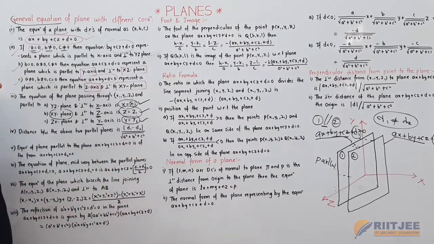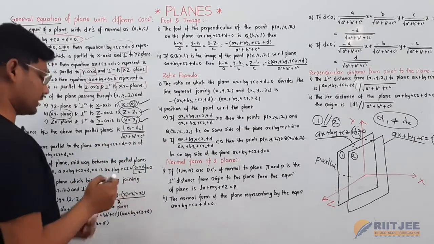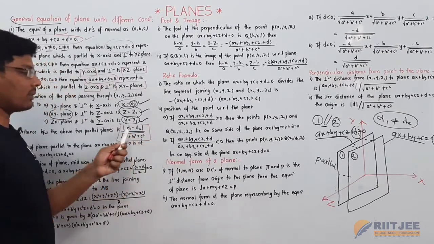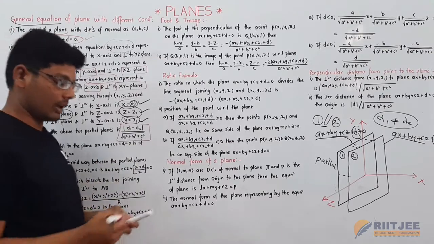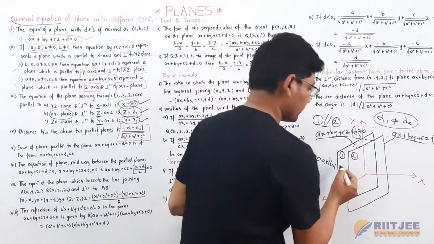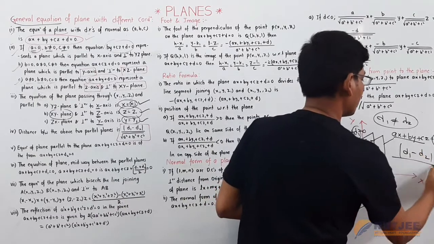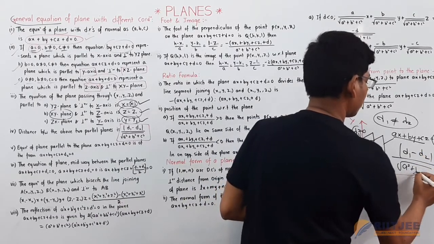Then the equation of a plane is, the distance between two planes here is mod of d1 minus d2 by square root of a square plus b square plus c square.